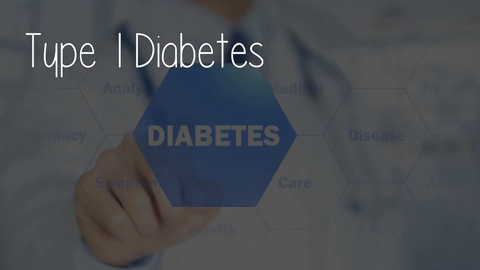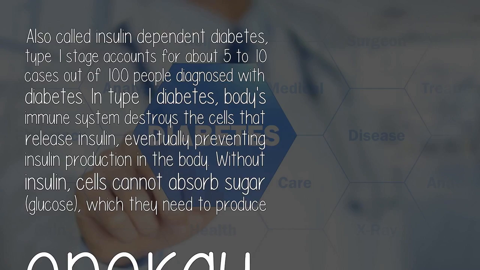Type 1 diabetes, also called insulin-dependent diabetes, accounts for about 5 to 10 cases out of 100 people diagnosed with diabetes. In type 1 diabetes, the body's immune system destroys the cells that release insulin, eventually preventing insulin production in the body. Without insulin, cells cannot absorb sugar, glucose, which they need to produce energy.